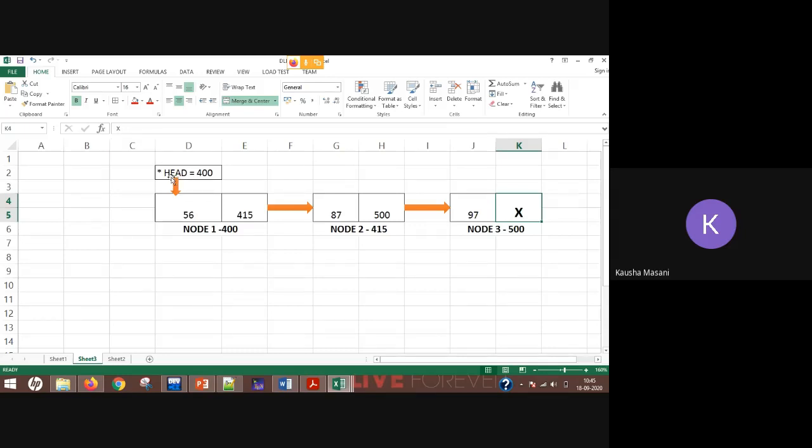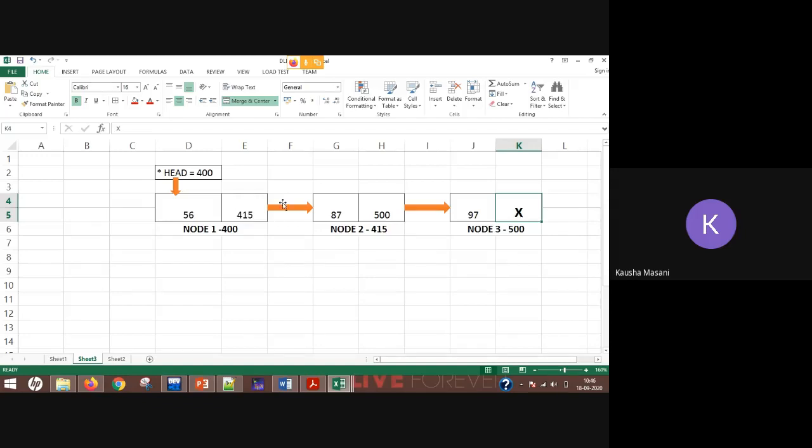So this is the general logical way to represent your linked list. There is a head pointer, there are nodes. Nodes have two kinds of data: one is the data variable, another is the pointer variable. And those are linked with each other. How? Node 1's pointer stores the memory address of node 2.